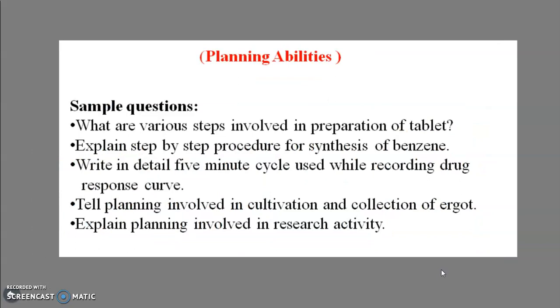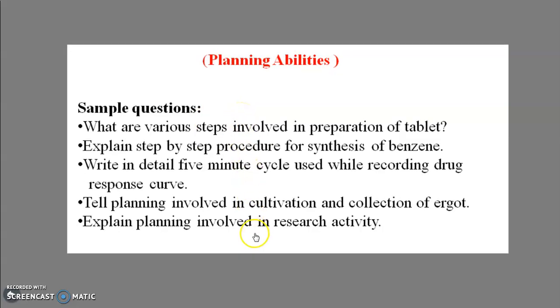Then which questions asked in the question paper will check the planning ability of the student? What are the various steps involved in the preparation of the tablet? After the completion of this question, the student will get the various steps one by one in the performance of pharmaceutical experimentation, and the student will develop planning, knowing after which step the next step comes, hands on the next questions.